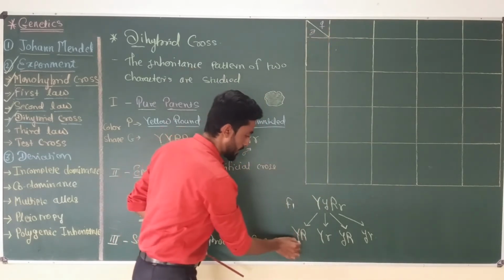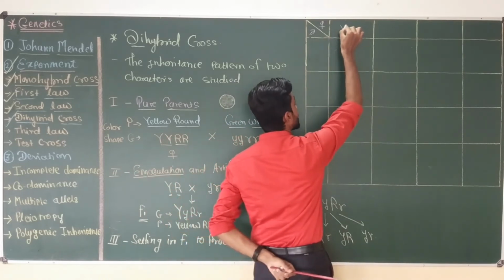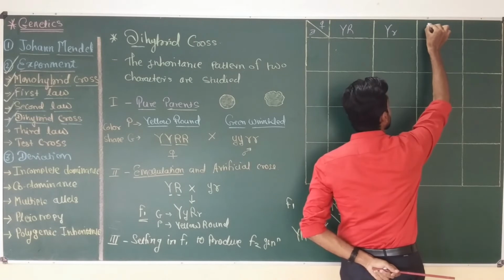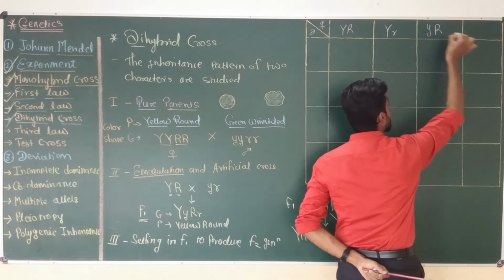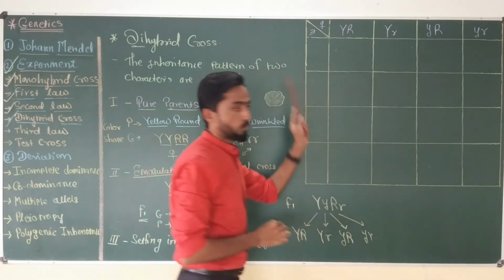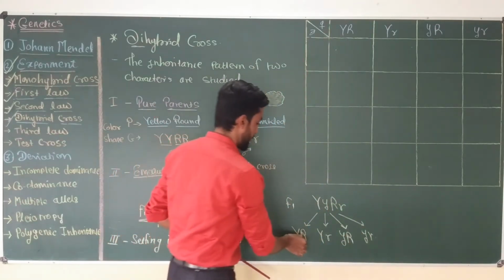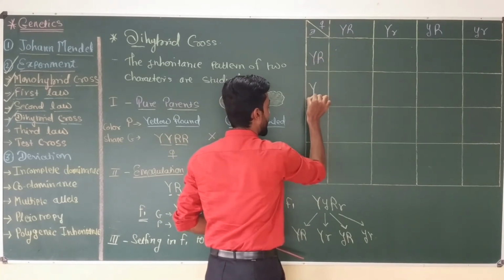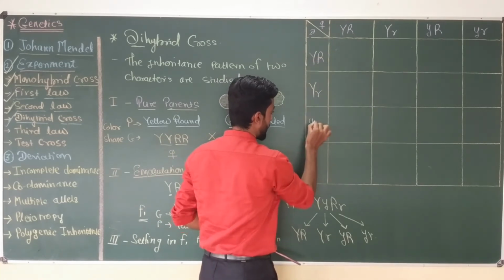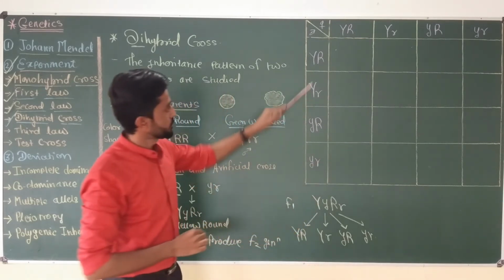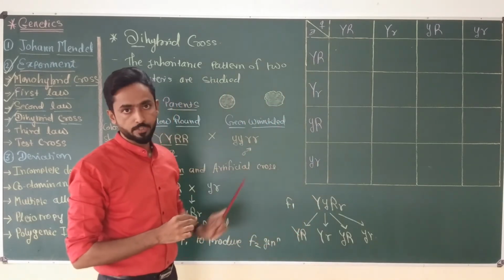The same four gametes, capital Y capital R, capital Y small r, small y capital R, small y small r, go on one side of the checkerboard, and similar four gametes from the other parent are written on the other side.